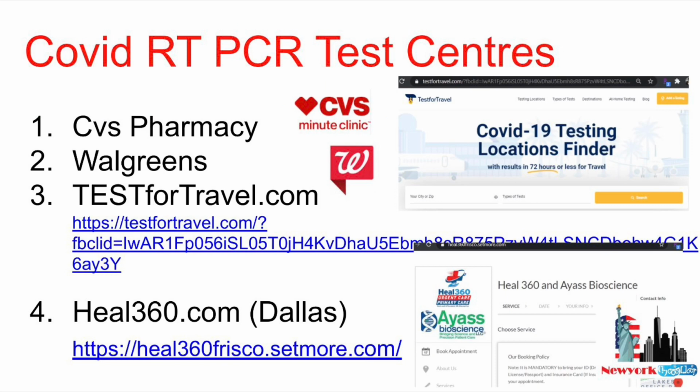So I have given you some details regarding the COVID RT-PCR test centers. Almost all the CVS around the US do the RT-PCR. Almost all the Walgreens do that. Next is testfortravel.com, the website I'm giving you in the video description. All the URLs are there, so you can go ahead and click it, and then you can search for your own local area. Health 360 is the one which comes under the Dallas area.